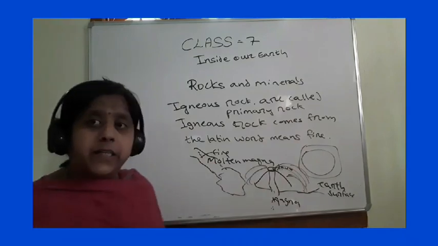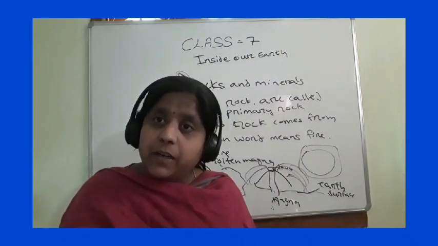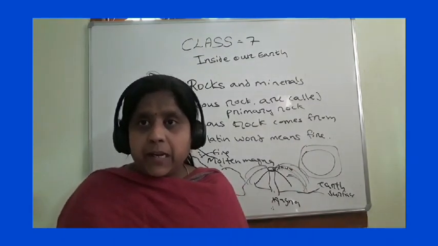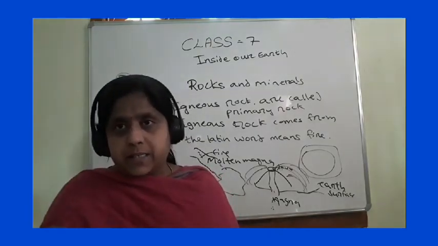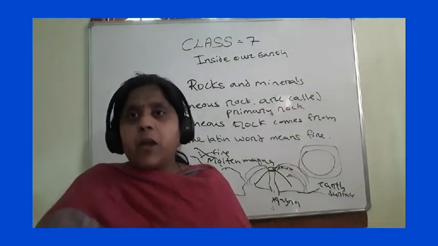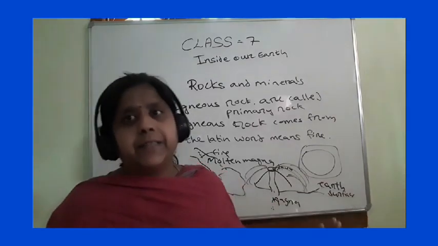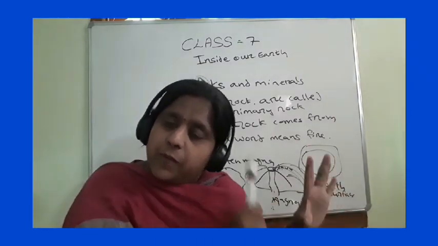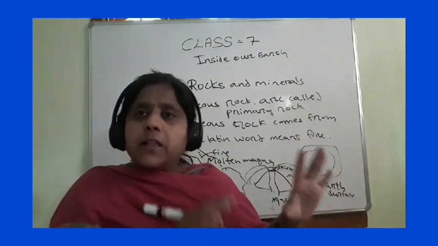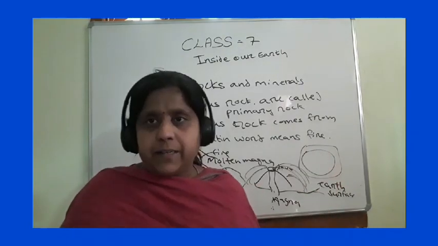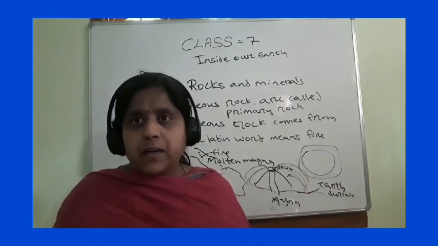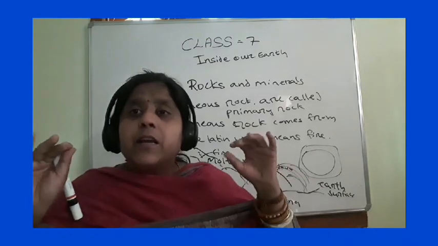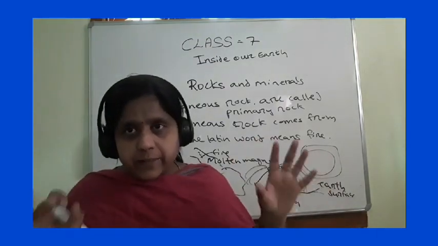How is this igneous rock formed? When the hot molten magma, which is inside our earth in the mantle layer, comes to the earth crust, maybe on the surface of the earth or maybe inside the earth crust, it cools down because the temperature is somewhat low.